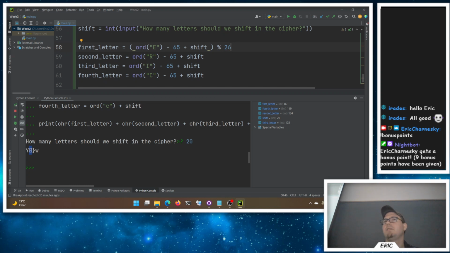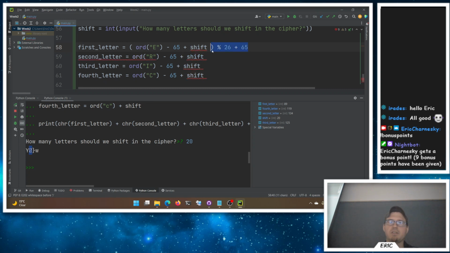Should it be 26? So 0 to 25, right? Is correct. So A would be 0. Yeah, so modulus 26 will say, okay, divide by 26, tell me what the remainder is. If I'm taking 24 divided by 26, I have a remainder of 24, nothing changes. But if I shifted beyond that, and now I'm at like 30, I'm going to take out the number of 26s, and I'll have a remainder of 4. That should put me back at a particular letter. So we'll modulus by 26, and then we'll add 65 back in.